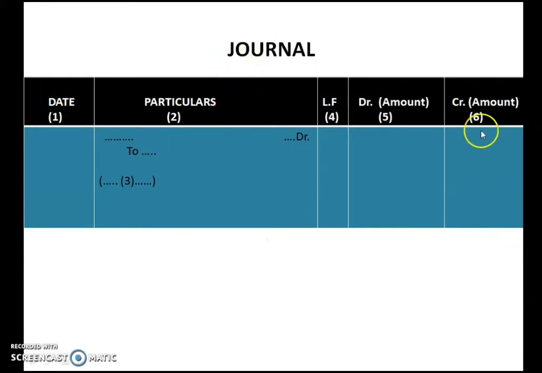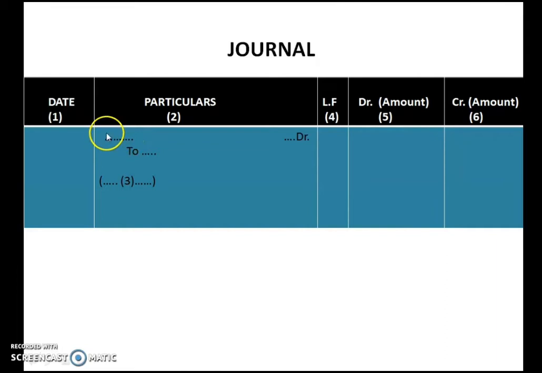So this is how you have to prepare a journal. You have to prepare a box. In this box, there will be columns for date, particulars, ledger folio, debit, credit. After preparing this box, as per your debit and credit rule, you will be making the journal entry of the transactions.